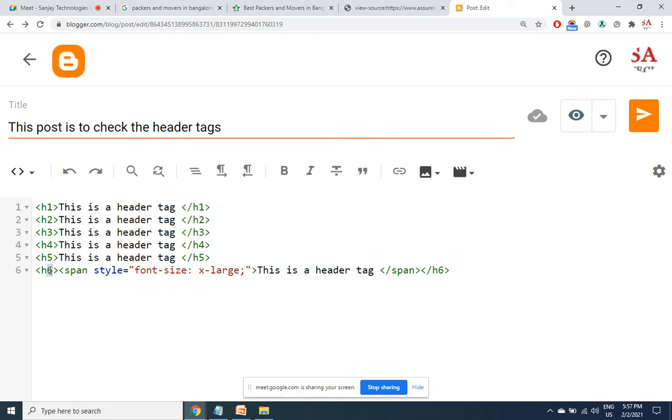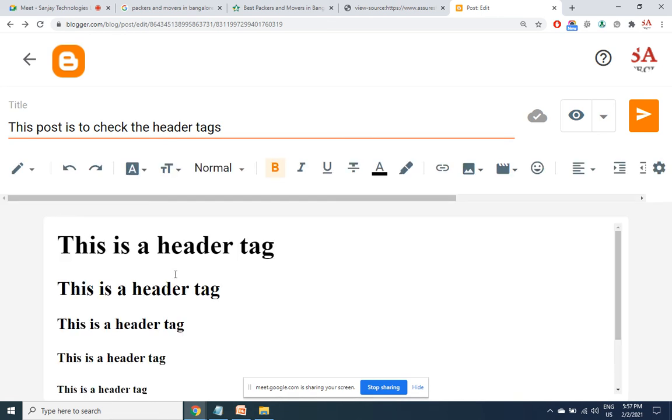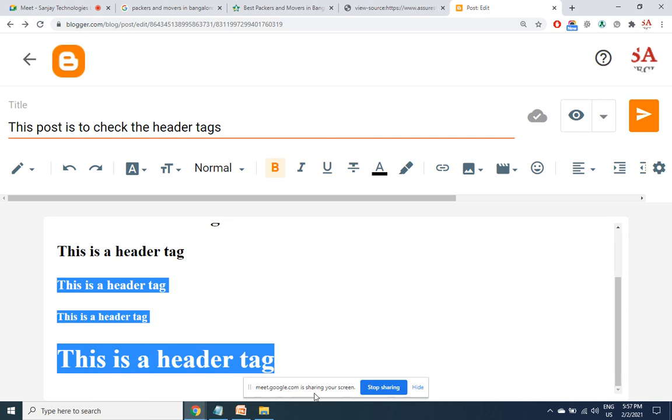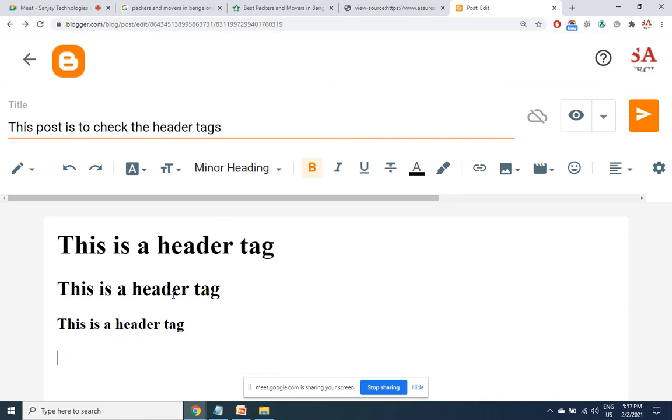So don't ever judge a tag by the size. Always check from the back end. You can make H1 as small as H6 and H6 as big as H1. Search engines are not going to read it from the front. They are only going to read it from the back end. And they do not read H4, H5, H6. They are least bothered what you are giving here. H1 is used for main headline, H2 is used for sub headline, H3 is used for sub headline. They are only interested in these 3 type of headlines.